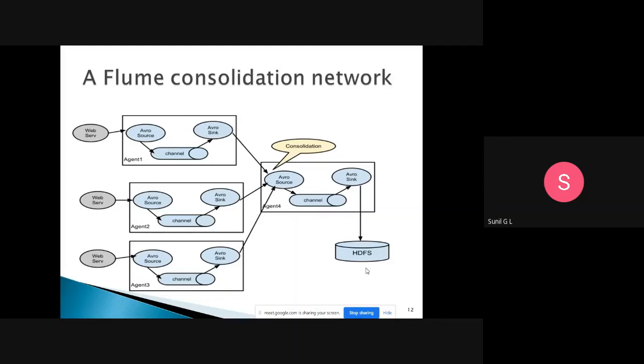Finally, we need to store it in HDFS, so for that we will have one more agent, agent 4. It will consolidate the data from the three agents. After that it sends it through one more channel, and finally the final sink takes all that consolidated data and stores it in HDFS. Like that, from different sources we are collecting and storing into HDFS. This is a consolidated network of storing from different sources to HDFS.